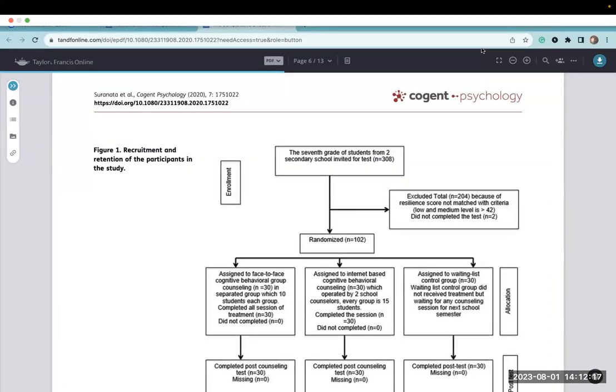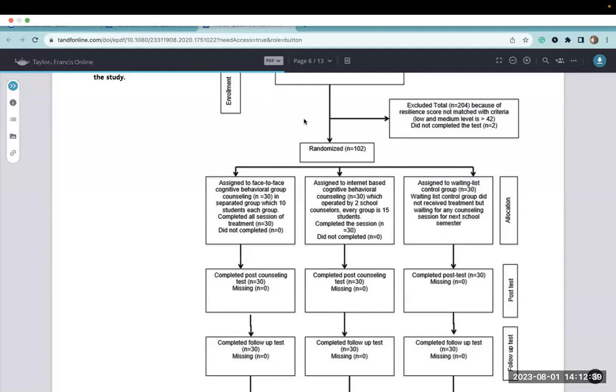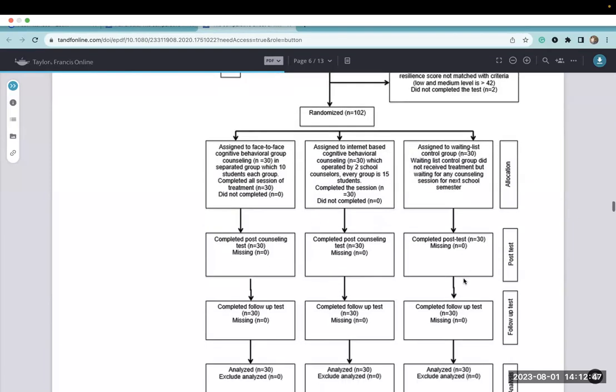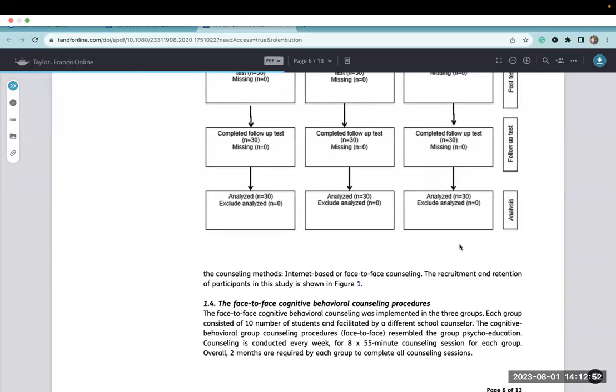So one of the highlights of this particular study is they have some really good figures and tables. I really like this flow chart of the study, where they had the 308 students, they randomized the 102 that could qualify for the study into these 3 groups. They explain why they excluded people. They've broken it up into phases: enrollment, allocation, post-test follow-up. So here are the groups that they broke up into. Here's what they did. So it's a good overview and good visual of that.